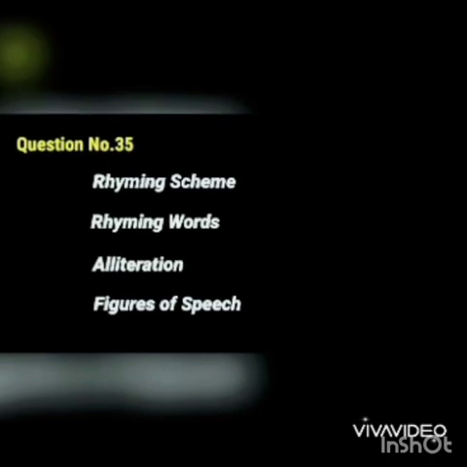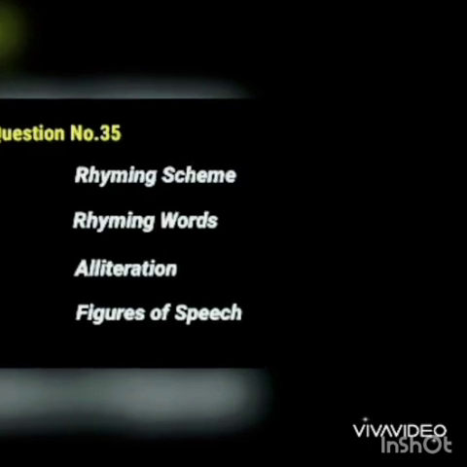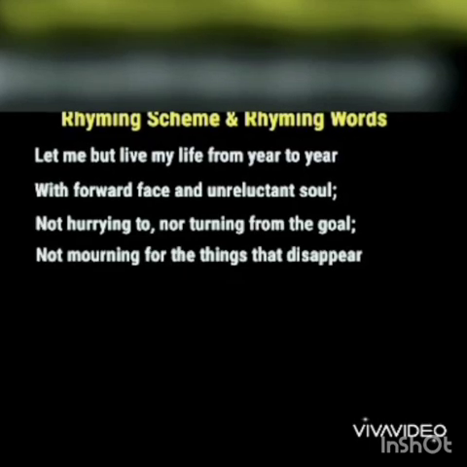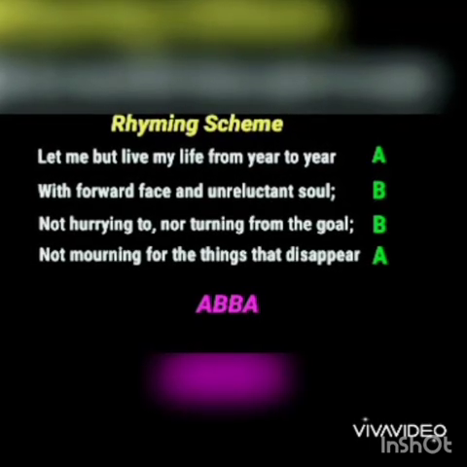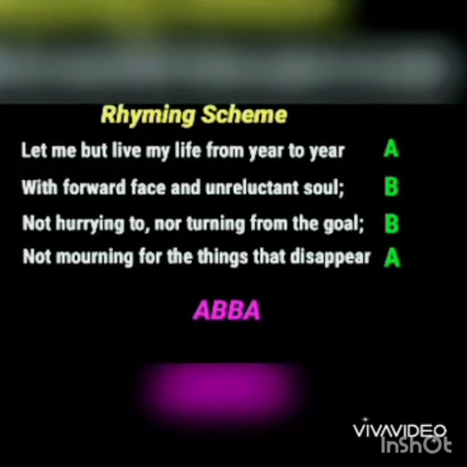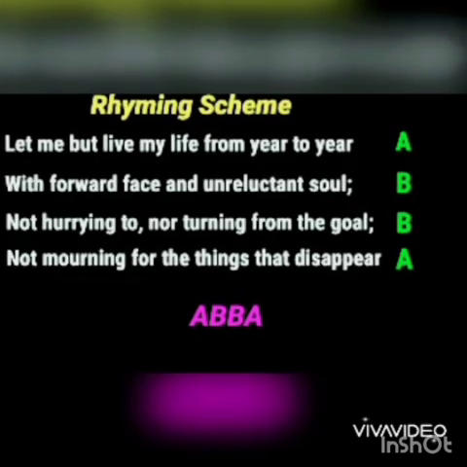Students, you can expect this figure of speech, otherwise called poetic device, in question number 35 according to the public exam pattern. Now let's see the rhyming scheme and rhyming words of the first four lines. We should use a pattern for the rhyming scheme. Ear, disappear, A; soul, goal, B. So, A, B, B, A.